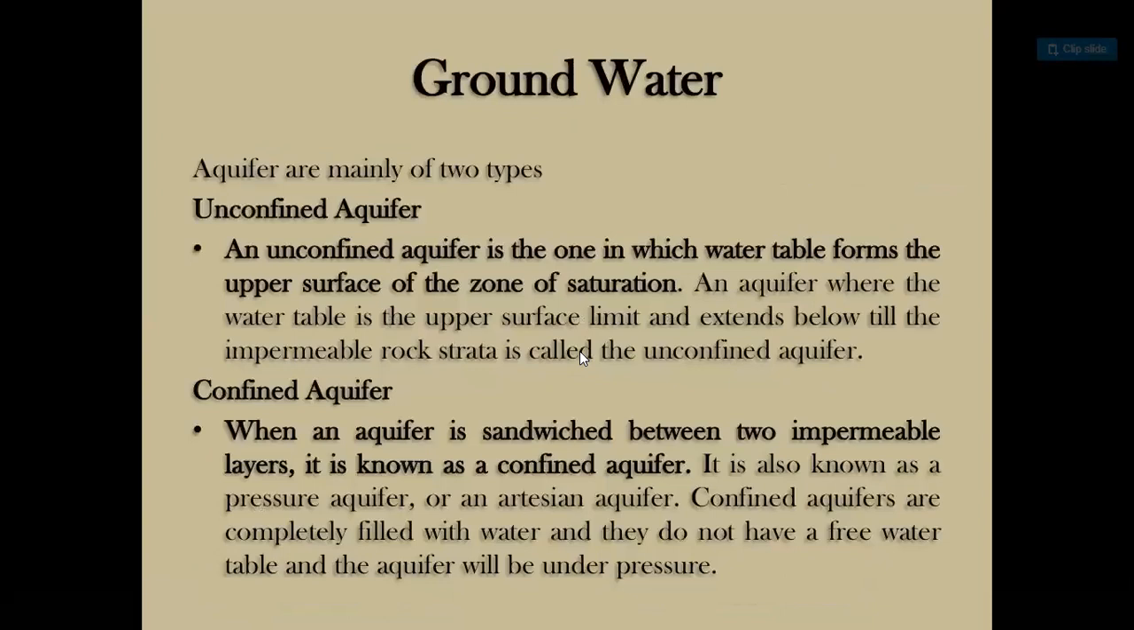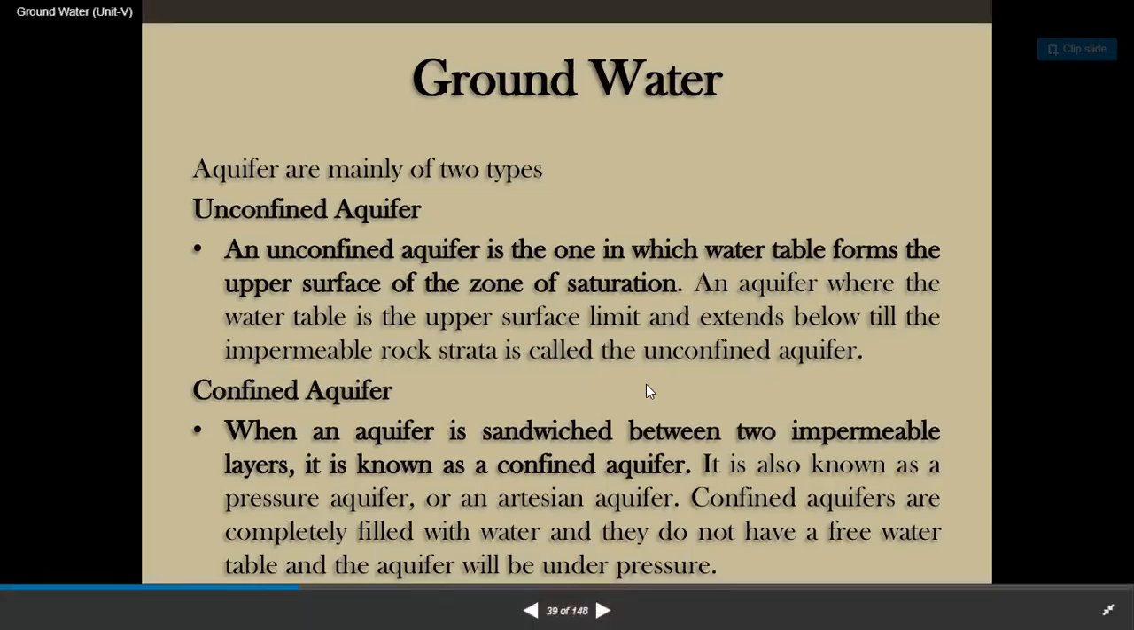So, groundwater. Aquifers are mainly of two types: unconfined aquifers and confined aquifers. An unconfined aquifer is the one in which the water table forms the upper surface of the zone of saturation. An aquifer where the water table is the upper limit and extends below till the impermeable rock strata is called the unconfined aquifer.